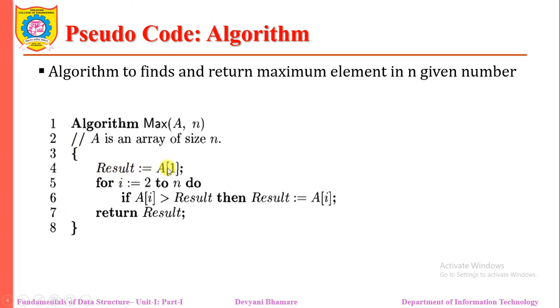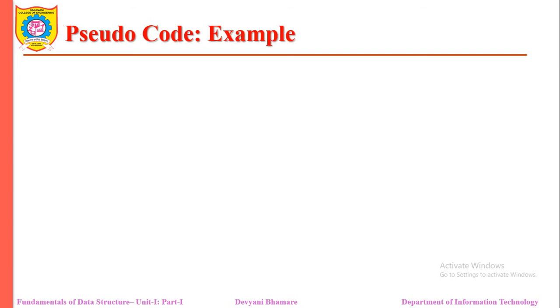Initially we consider the first element as the maximum element. Then from the second onwards, we compare the elements. So this is the way we identify how to calculate the maximum element in the given array.